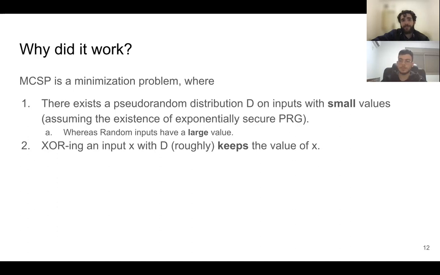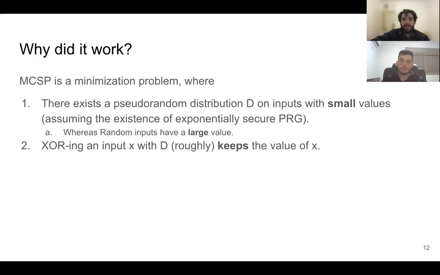So MCSP is a minimization problem where there exists a pseudorandom distribution D on inputs with small values, assuming the existence of an exponentially secure PRG, and XORing the input X with a value from D roughly keeps the value of X. And overall, this is why the reduction works.